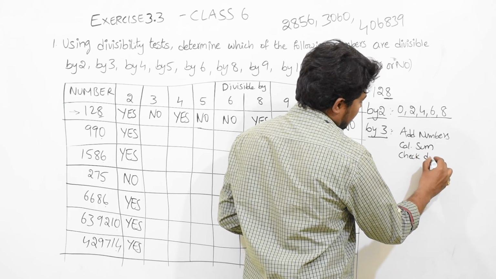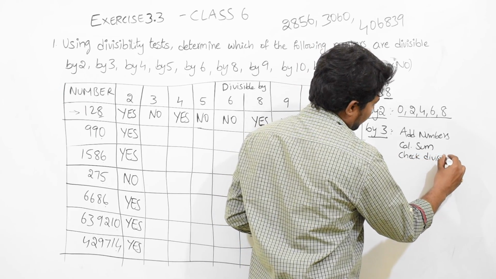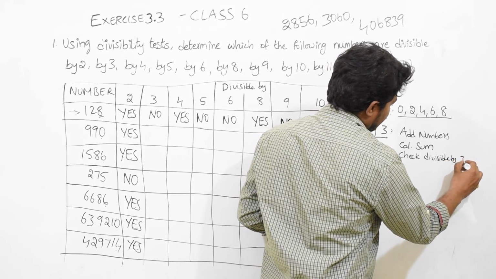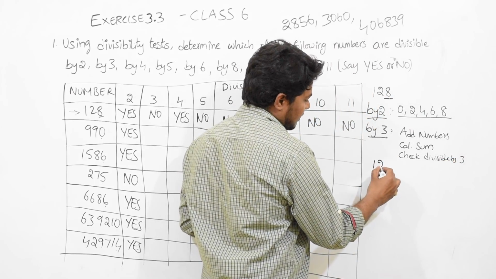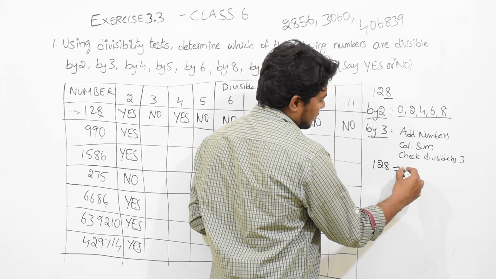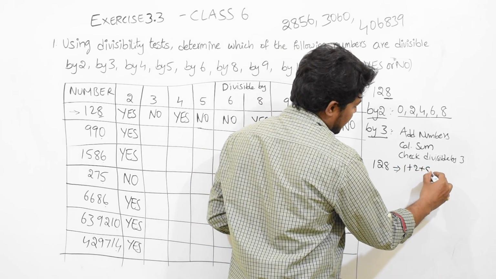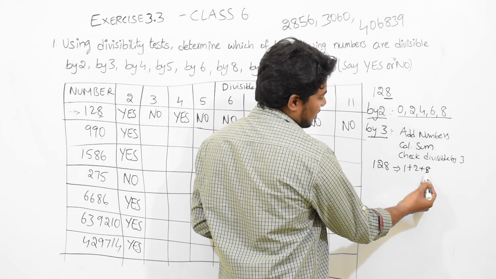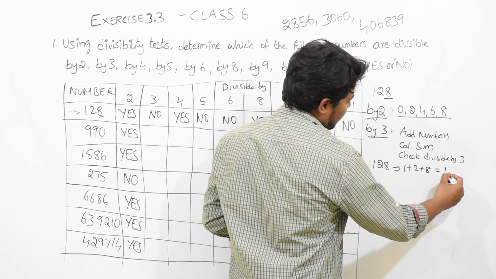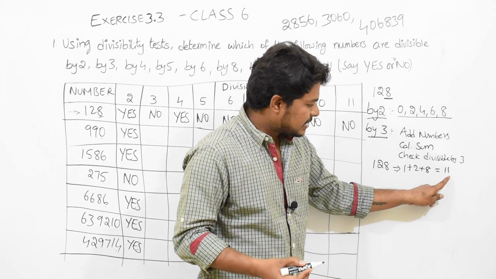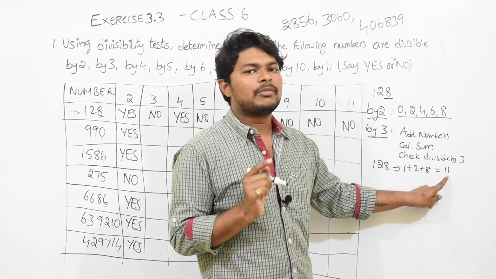Check divisibility by 3. Let us take the same number, 128. You add the digits: 1 plus 2 plus 8. 1 plus 2 is 3, 3 plus 8 equals 11. Now you check whether this number 11 will come in the 3 table or not.